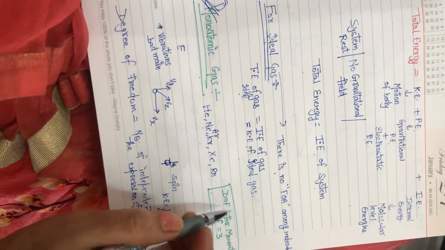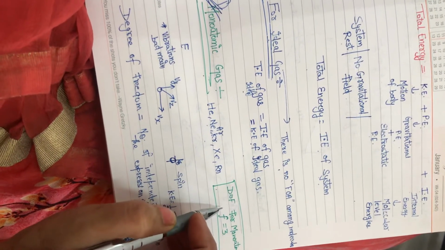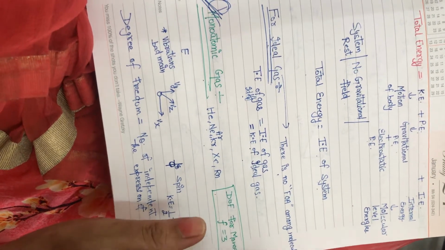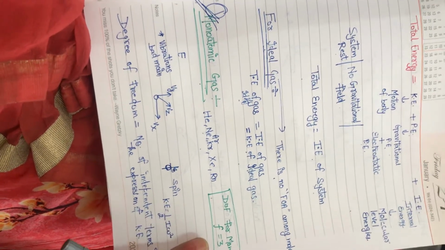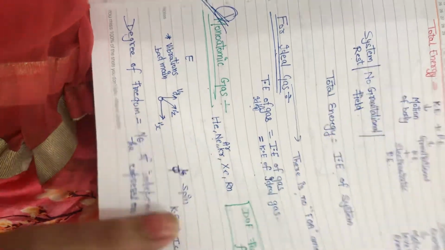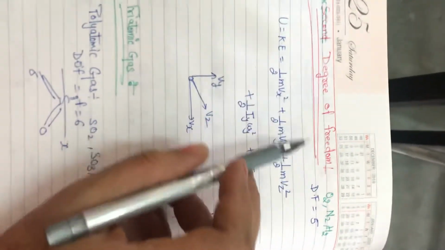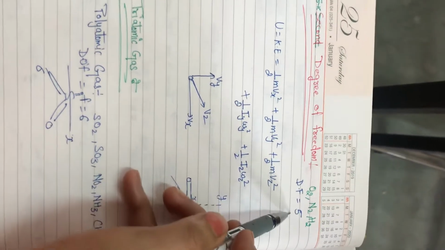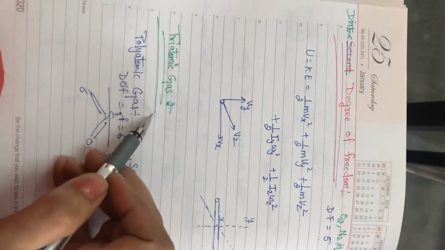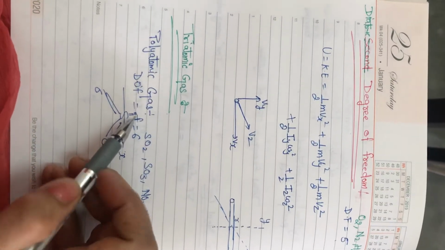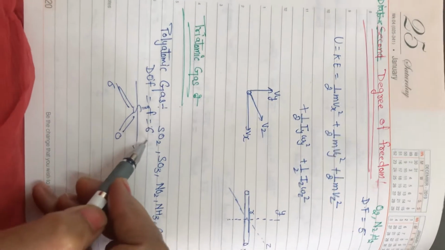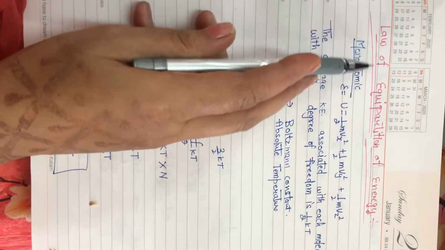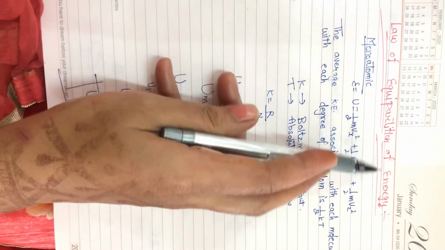As you all know, degree of freedom is denoted by small f, and in case of monoatomic gases, degree of freedom has value 3. In case of diatomic gases, we have degree of freedom equal to 5. In case of triatomic, or you can say polyatomic gases, we have degree of freedom equal to 6.